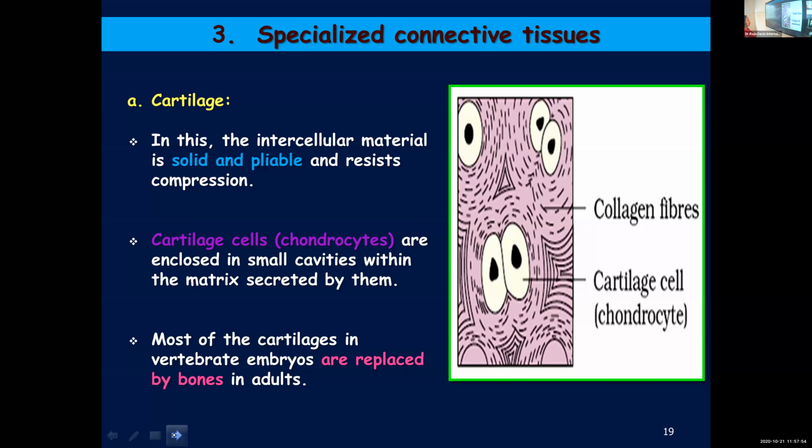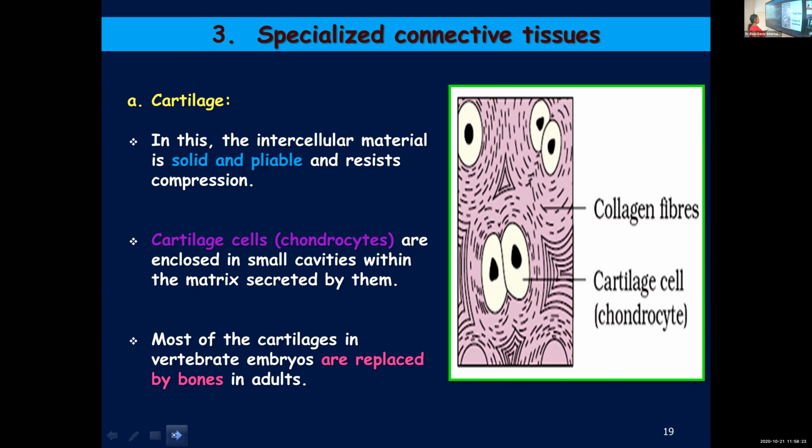Cartilage has an intercellular material which is solid and pliable, flexible. The matrix is solid, flexible, and resists compression. Actually, its main ingredients are proteins and sugars. Then the cartilage cells, the cells which make up cartilage, are called chondrocytes. And these cells are present in small cavities which are scattered in the matrix.